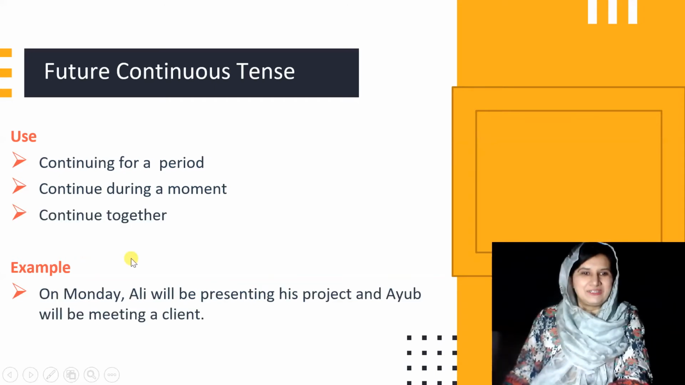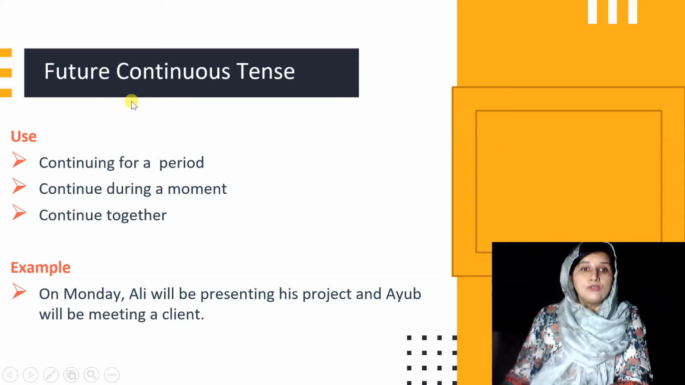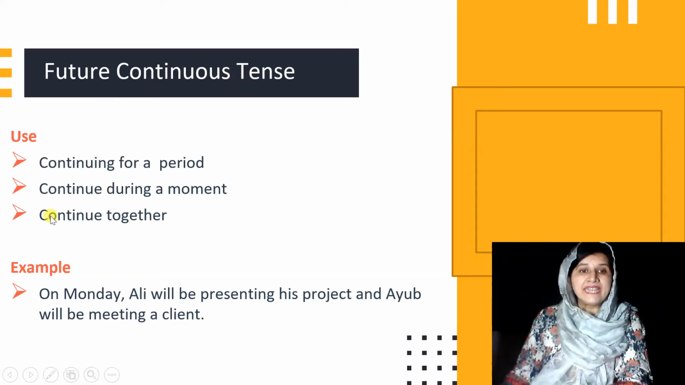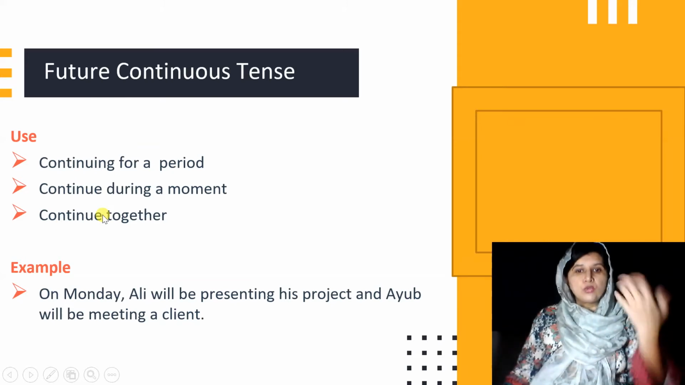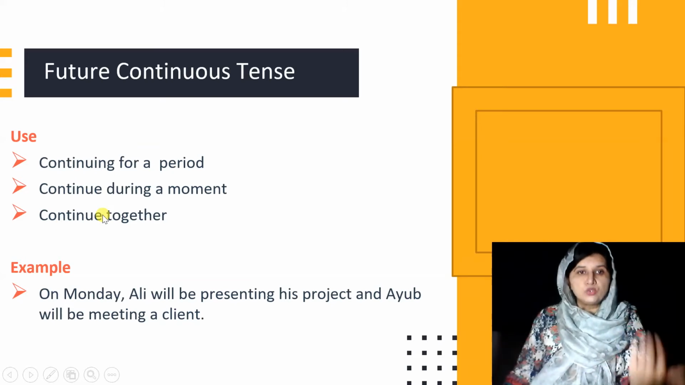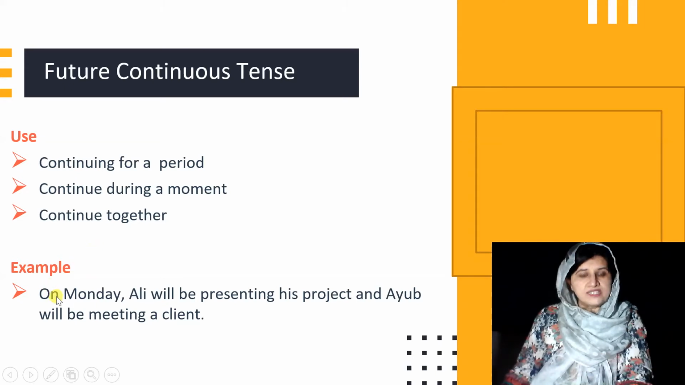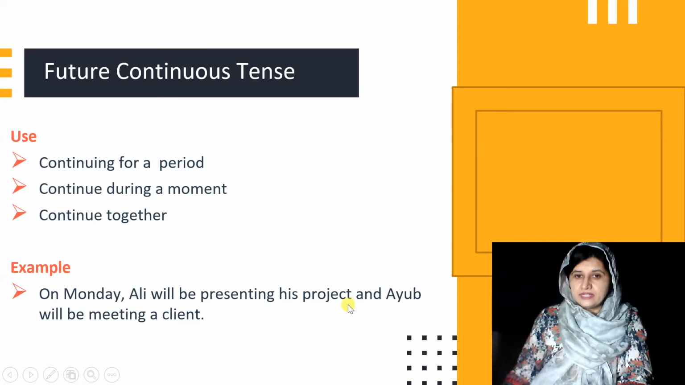Okay, right. Now, future continuous tense also talks about many actions that continue together. These can be two actions, they can be more than two actions, right? For example, on Monday, Ellie will be presenting his project and you will be meeting a client, right? So these two actions will be taking place on Monday. There can be more than two actions as well.